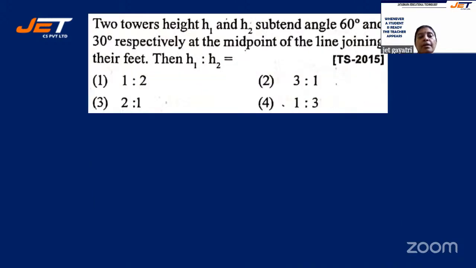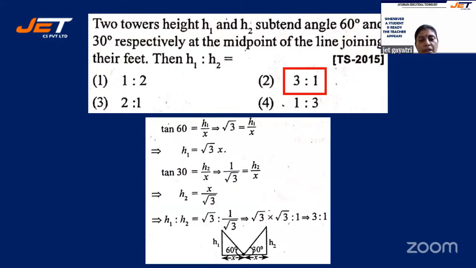All right. Two towers, height h1 and h2, subtend angles 60 degrees and 30 degrees respectively at the midpoint of the line joining their feet. Then what is h1 is to h2? If you see here, tan 60 is h1 by x, and tan 60 is nothing but root 3.